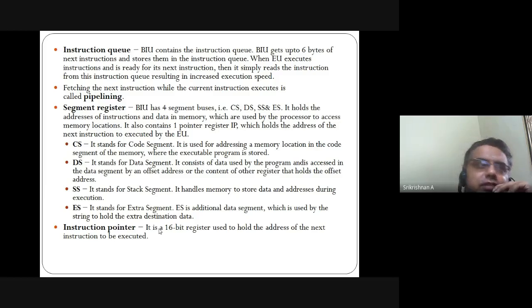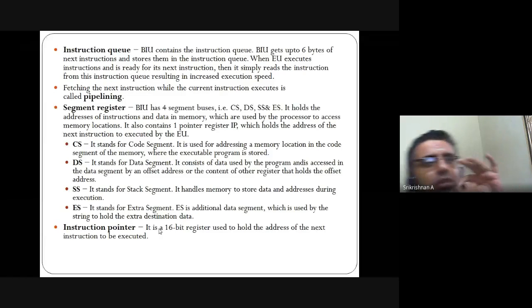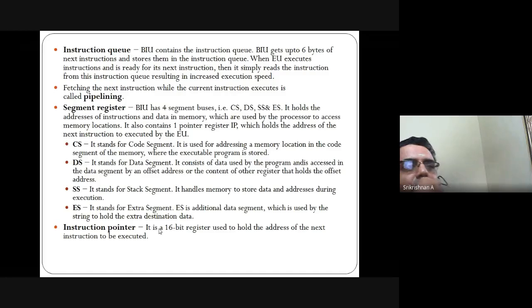Then segment registers. This is one feature used in 8086, which is not there in 8085. Code segment, data segment, stack segment, extra segment. They are going to access your memory locations. Wherever a memory location is, it has to be identified by means of addresses. Those addresses are stored in these registers, which you call segment registers: code segment, data segment, stack segment, extra segment.